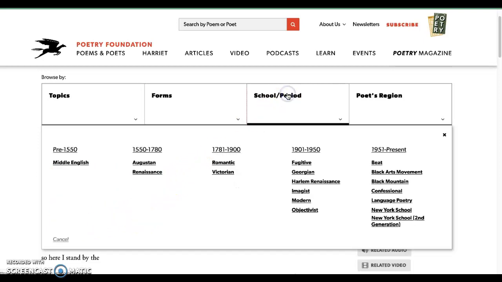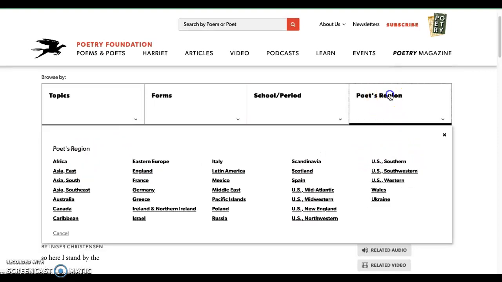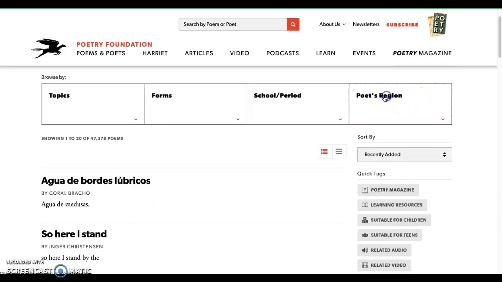You can also browse poems by different schools or periods. So that is a way to narrow your search. And you can also look at poems by region, location in this country or in the world. So those are all great starting points for doing your search for poems at the Poetry Foundation website.